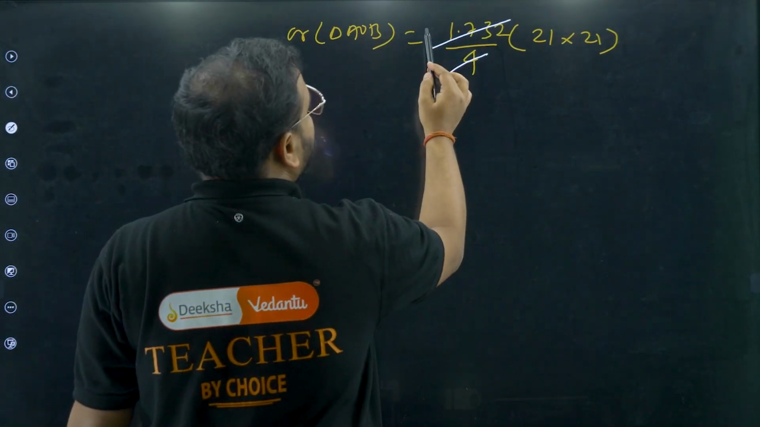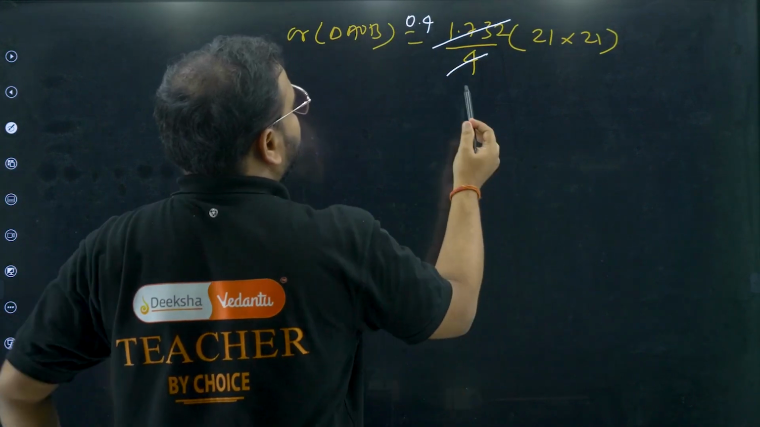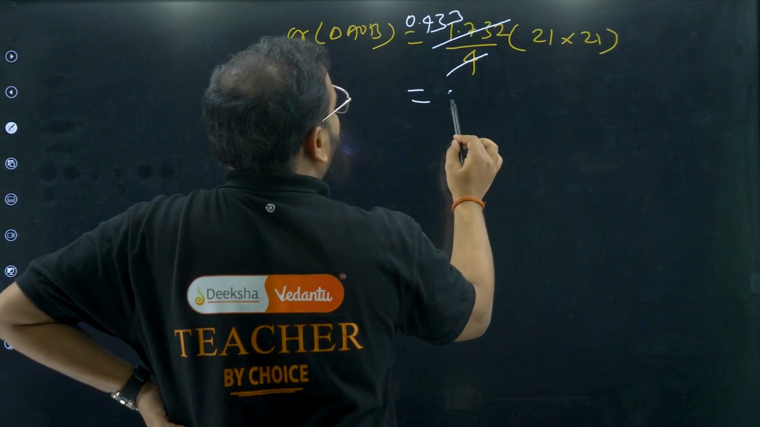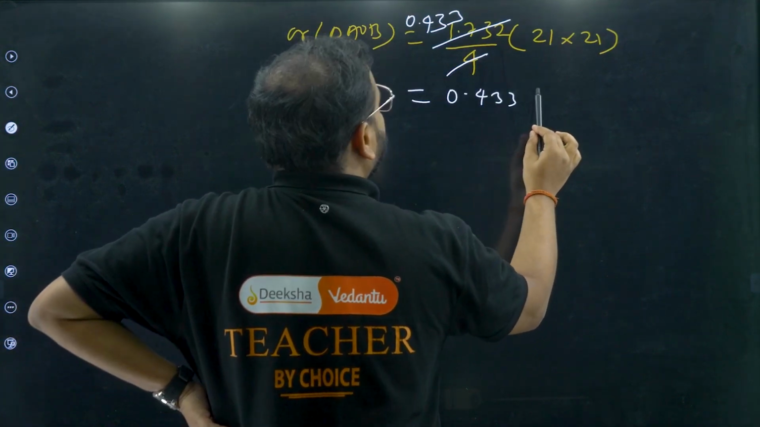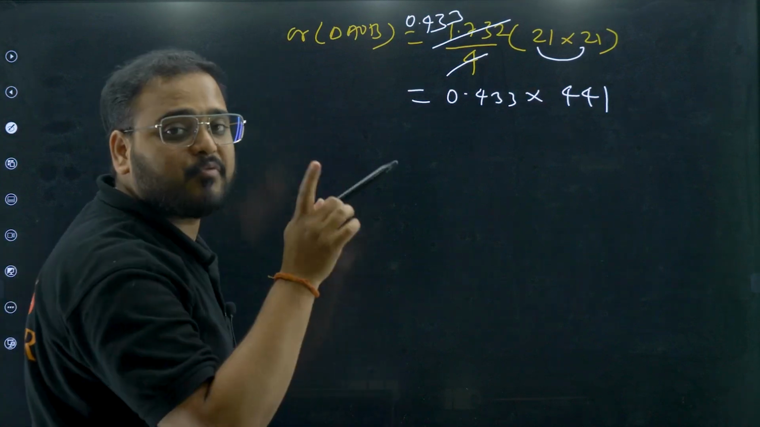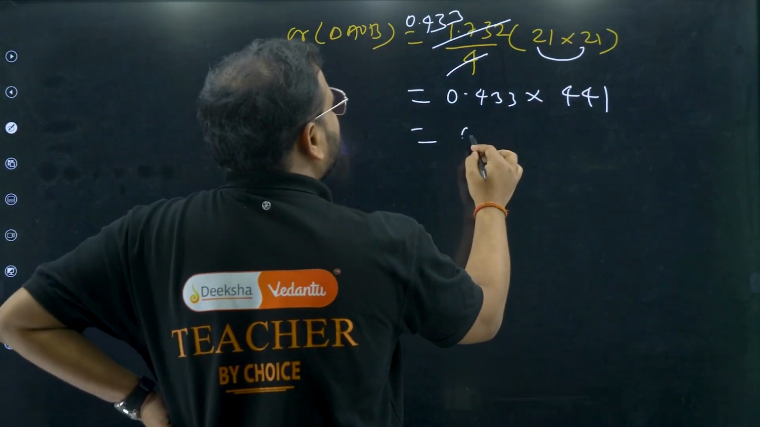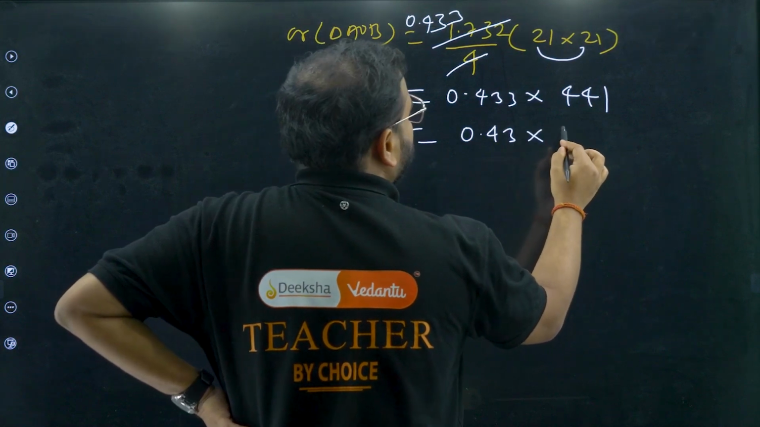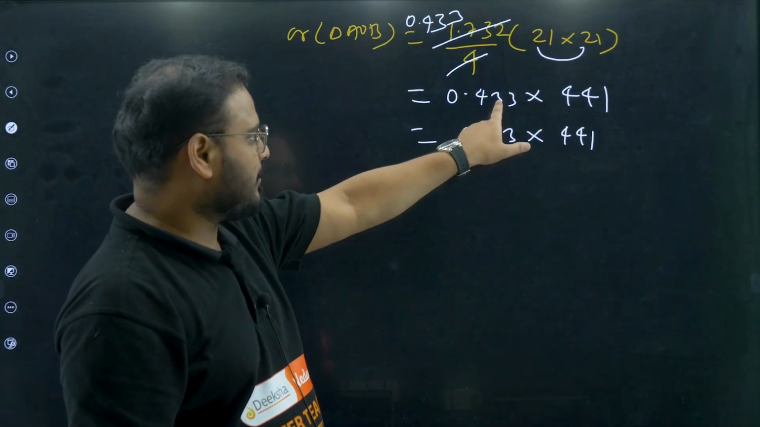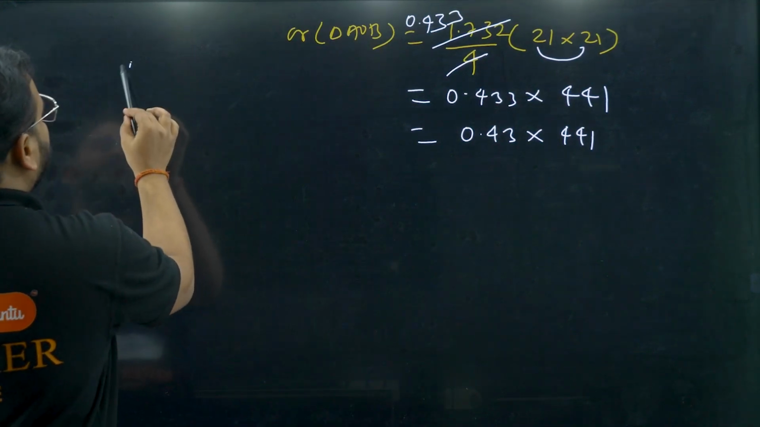So what am I getting? 4 4s are 16, 0.4. And 4 3s are 12. So I'm getting 0.433 times 21 square, which is 441. I have to do 3 decimal multiplication, so to make the calculation easier I'm taking 0.433 as 0.43. Let's multiply over here.